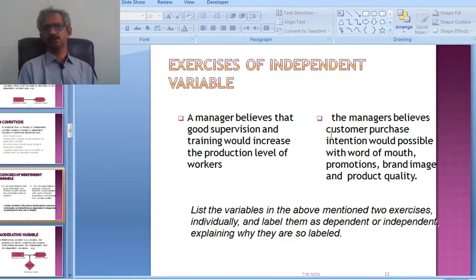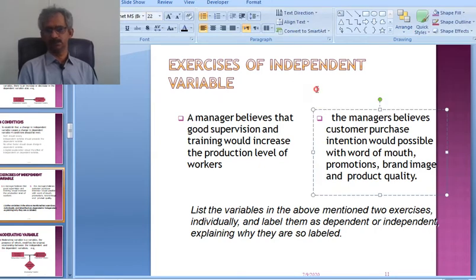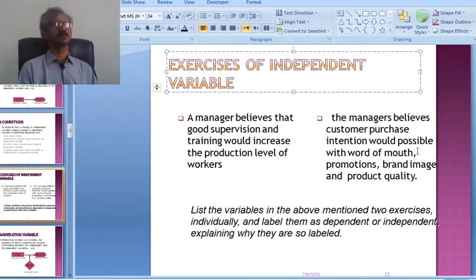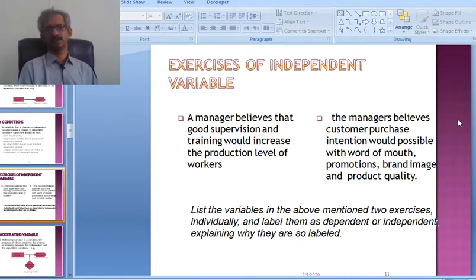In the second case, the manager believes that customers' purchase intentions would be possible with word of mouth. Word of mouth means when someone buys a product and feels satisfied or dissatisfied, they comment on its performance when meeting friends, relatives or other people. In marketing terms, we call this word of mouth.